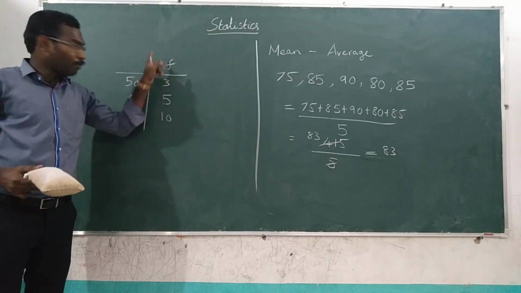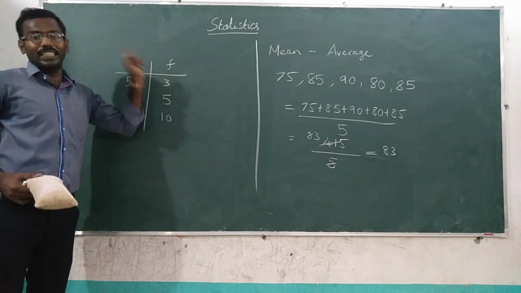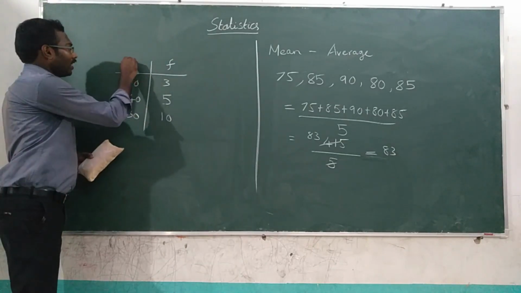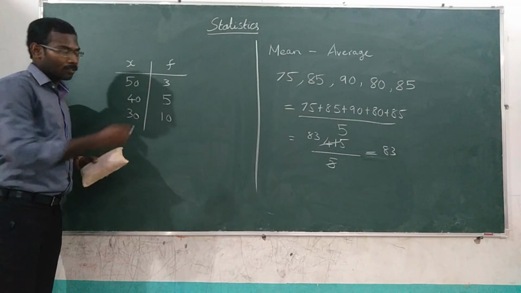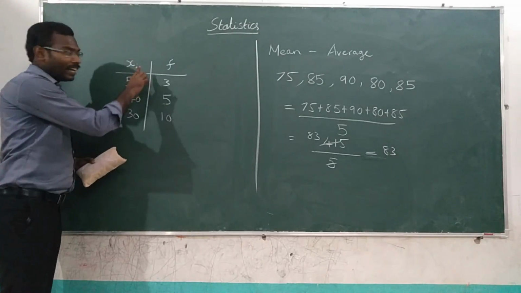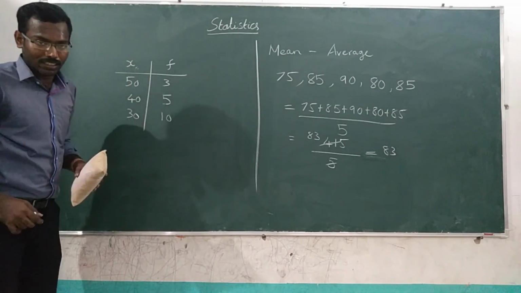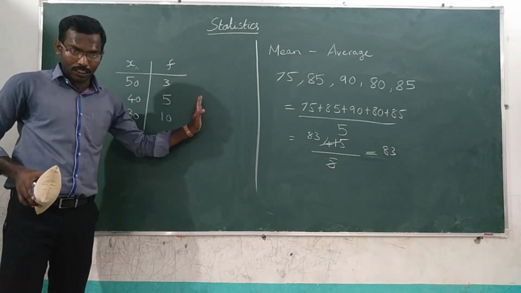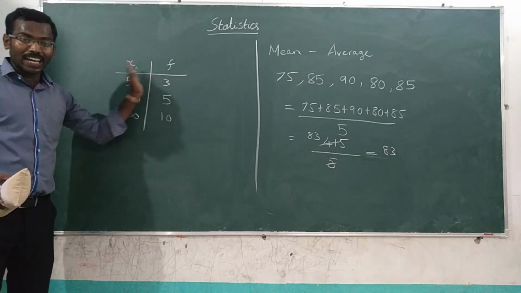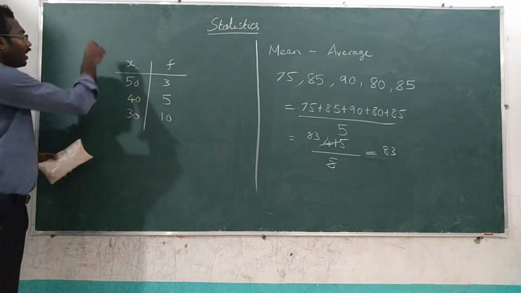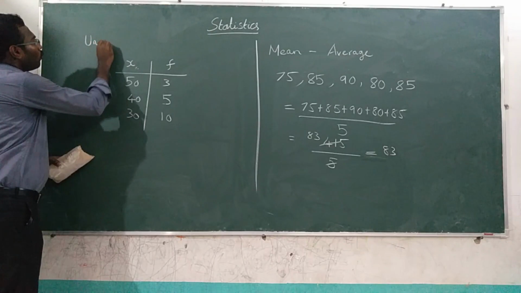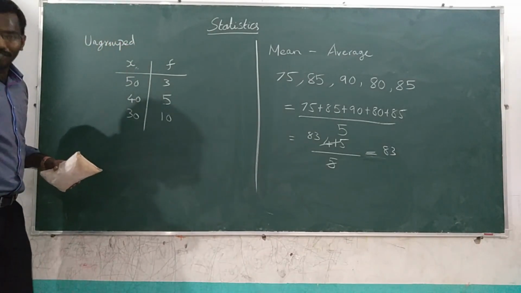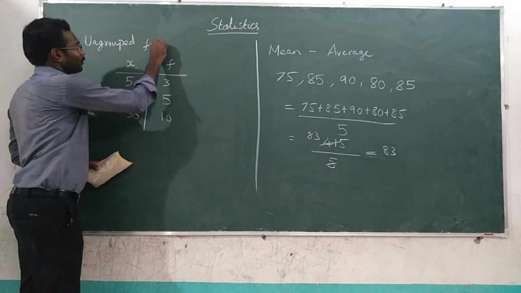So this number is called as frequency, and marks obtained by the students denoted as X, or you can consider it as Xi or simply X. Okay, this is called as frequency distribution. But here there is no class interval, so this is called as ungrouped frequency distribution. You already know that.